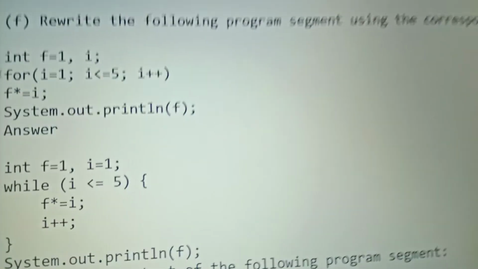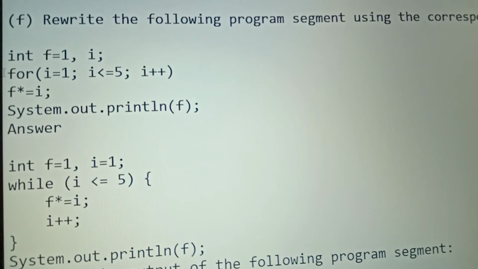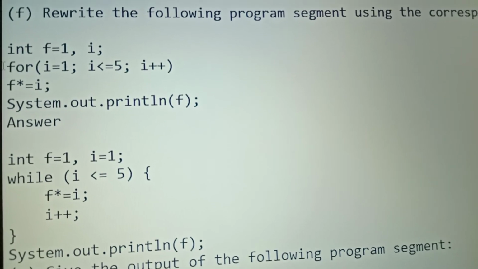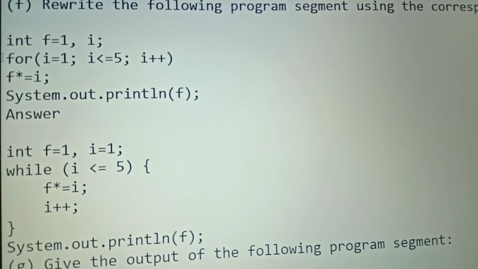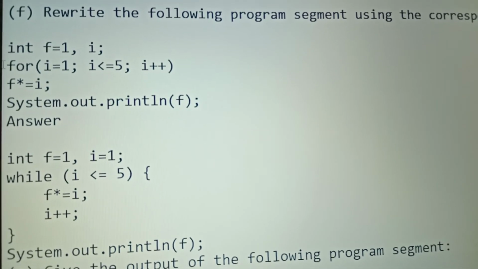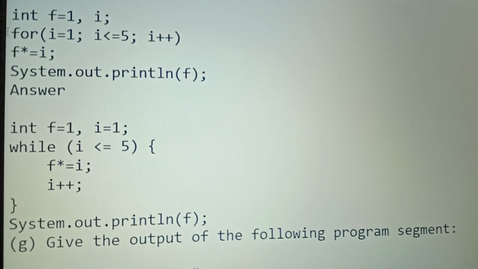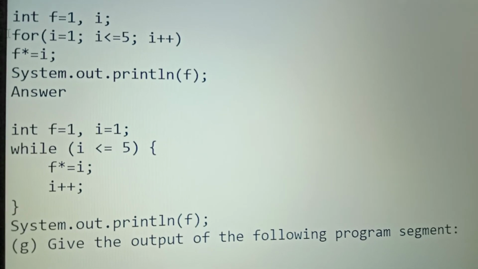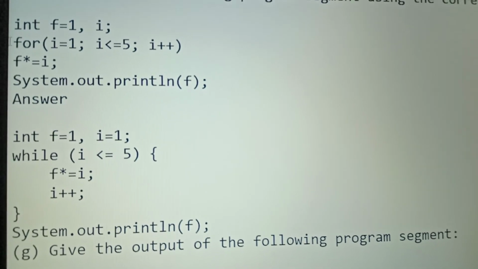So while I less than equals 5, open the braces, f *= I and I plus plus, means the same statement we can write using a while loop, and then System.out.println f, whatever will be inside f will be printed.